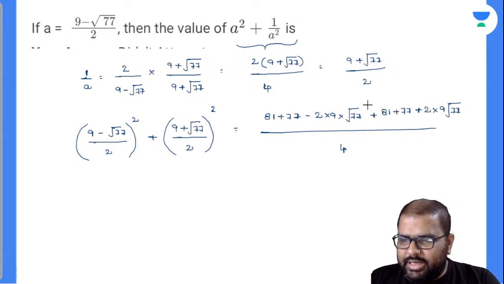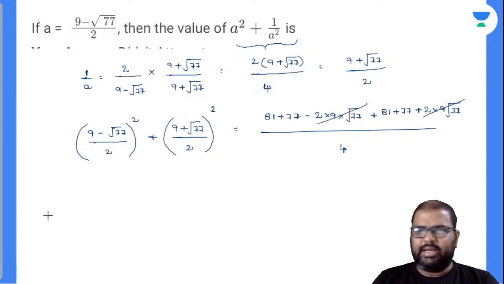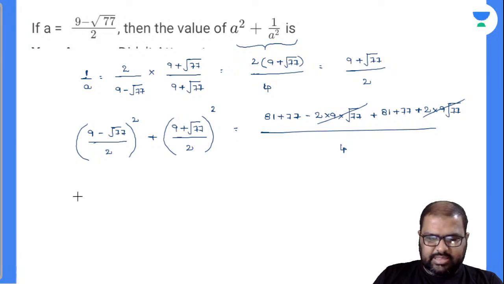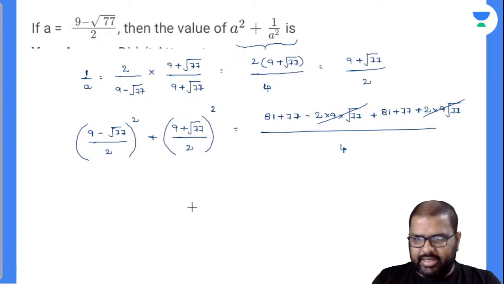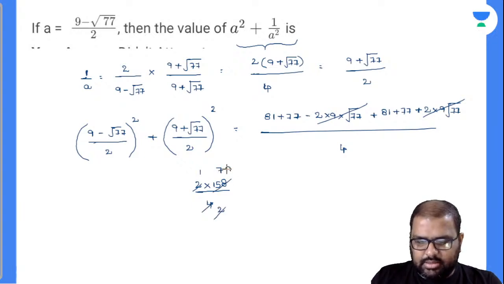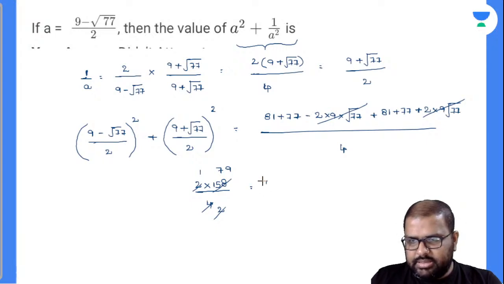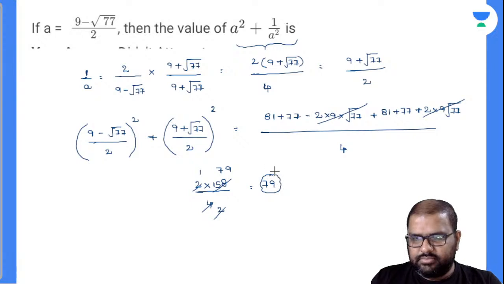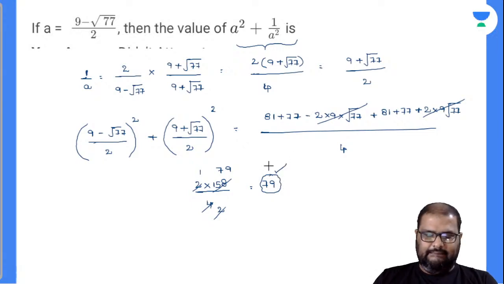Now observe here, this value and this value will get cancelled off. 81 plus 77 is nothing but how much? Is it 158? 2 into 158, divided by 4. This will be the final value left over. 2 1s are 2, 2 2s are 4, 2 7s are 14, 2 9s are 18... 79. Done. So your answer is 79.